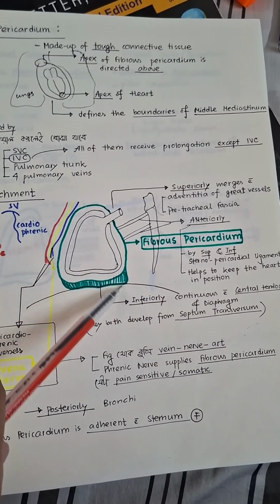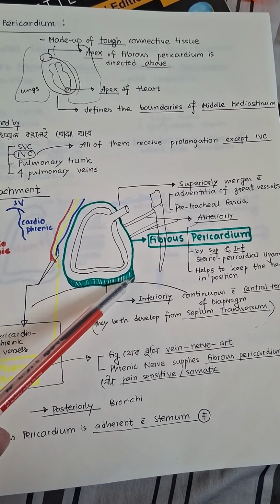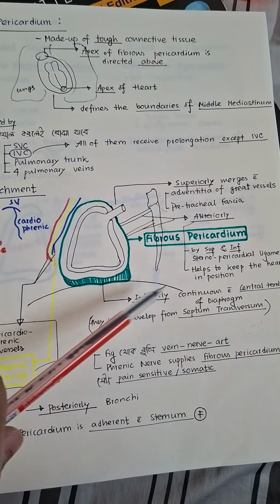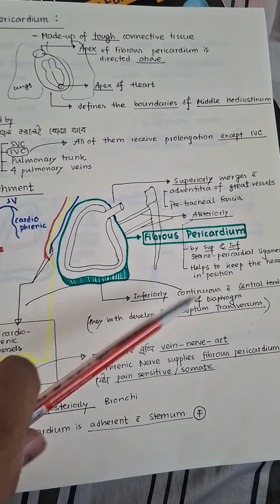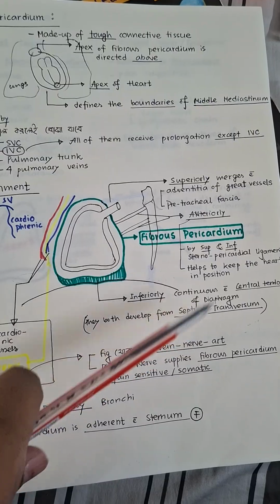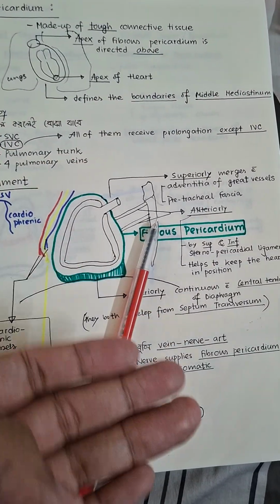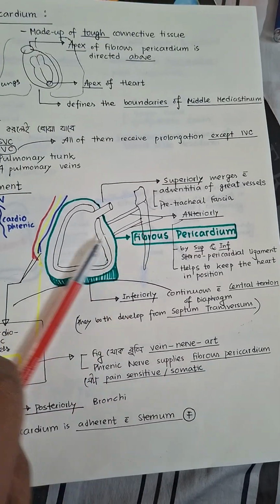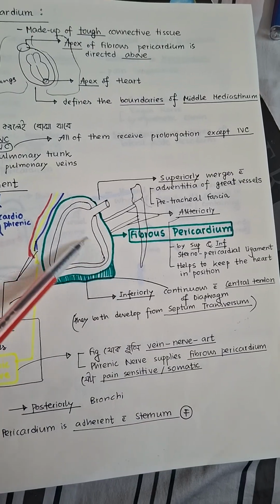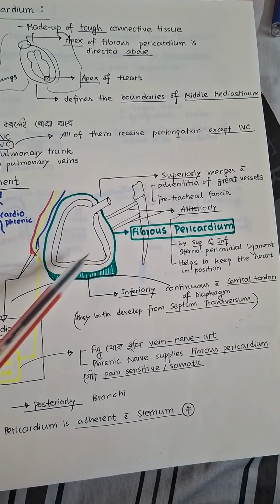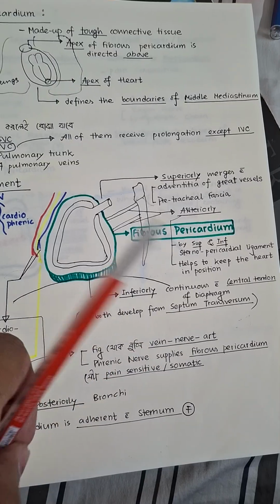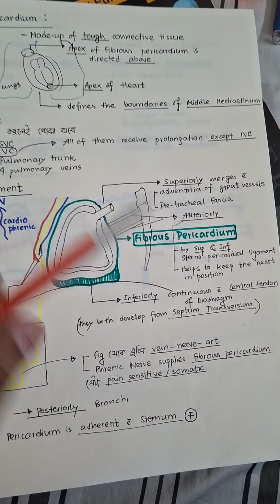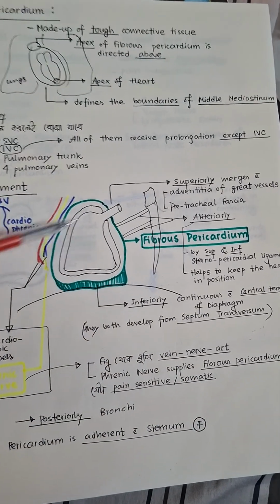As you all know, the central tendon of the diaphragm and the fibrous pericardium are the same in developmental origin, from the septum transversum. So you cannot poke your fingers in from the inferior area, you have to cut through a margin so that you can poke your fingers inferiorly. Now the important thing is laterally.